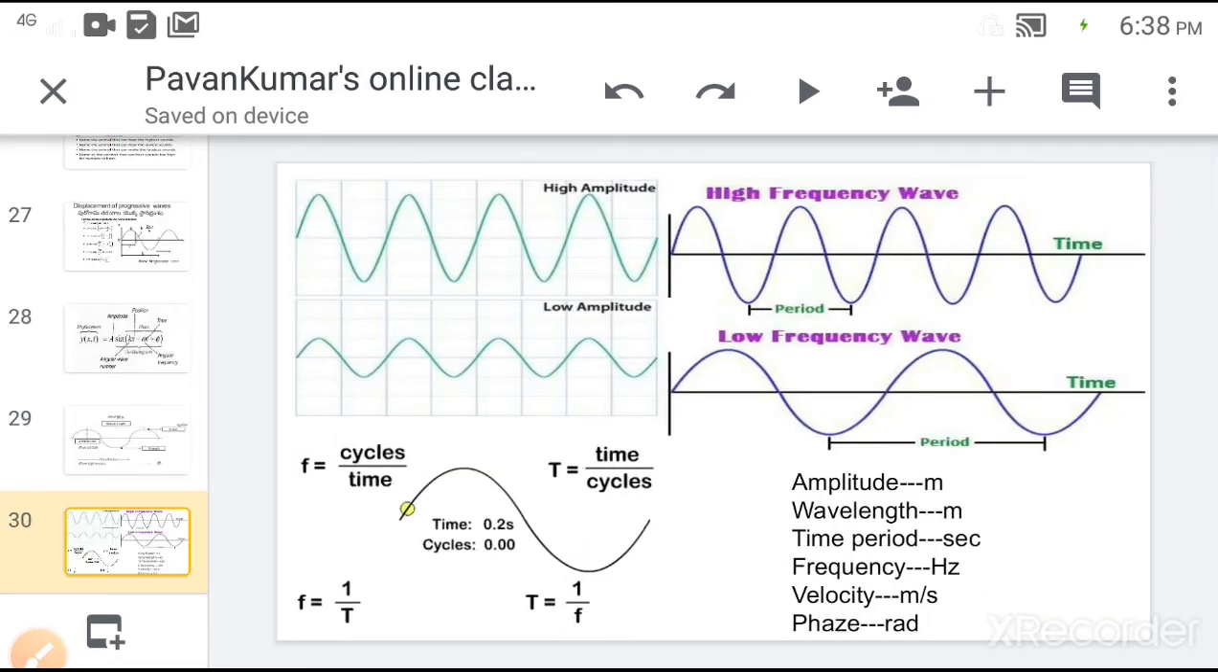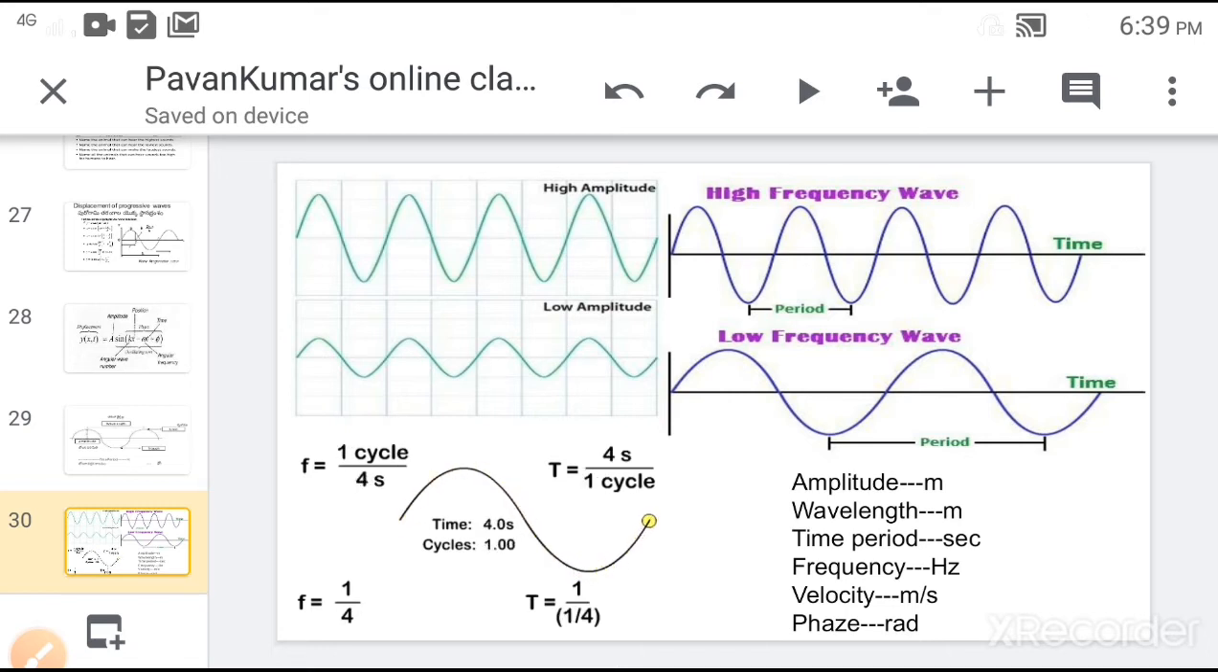Next, we have already discussed that if the amplitude of the wave is high, then the wave height is also high. If the amplitude of the wave is low, then the wave height is also low. Next, in the case of frequency, if the wave frequency is high, then the wavelength is low. If the wave frequency is low, then the wavelength is high. That is, wavelength and frequency are inversely proportional.